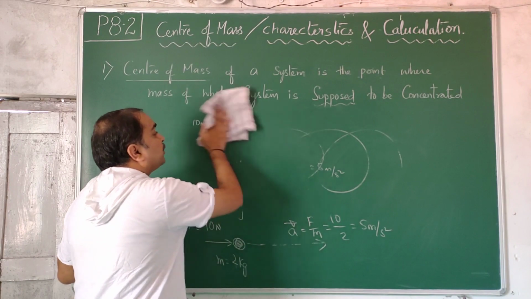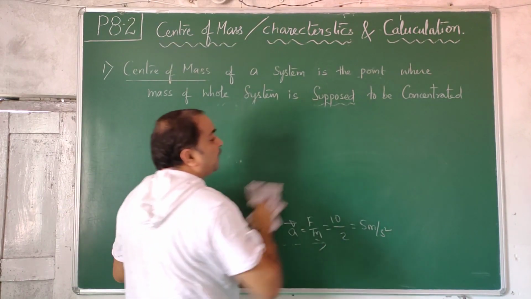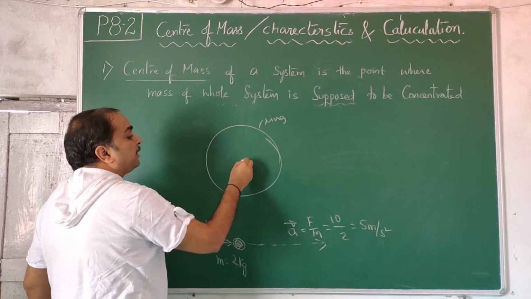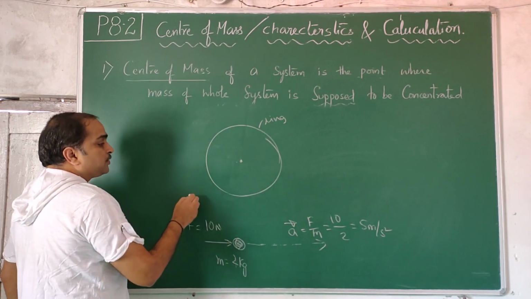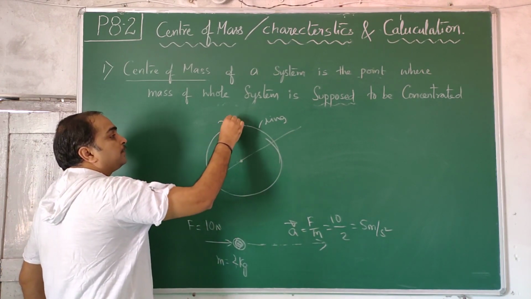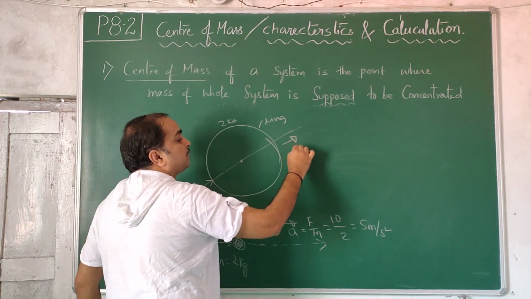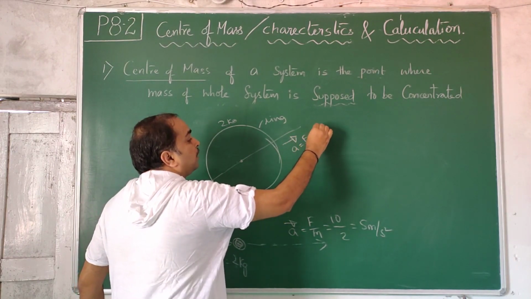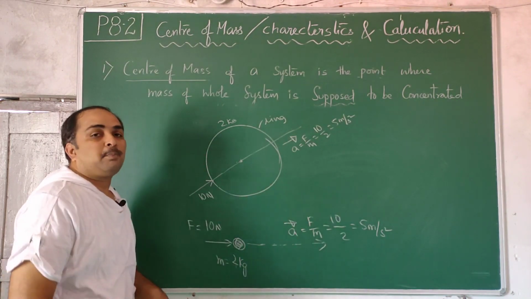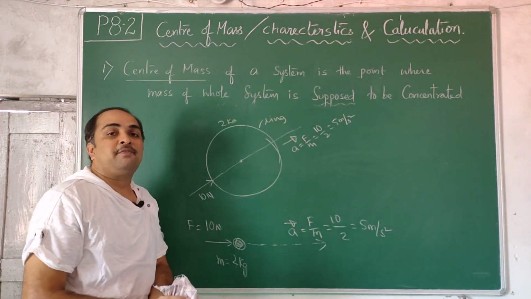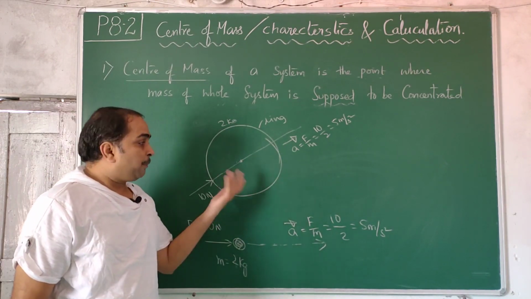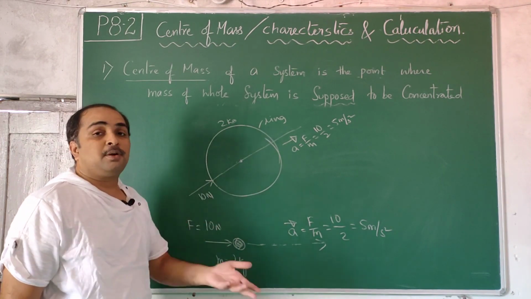Similarly, instead of this distribution, if there is a 2 kg mass which I made into a ring, and there is a center here. If my line of action of force passes through this center and I apply 10 newtons on this 2 kg ring, then it will accelerate with force by mass, that is 10 by 2, that is 5 meters per second square. So it will also behave like a point mass for me. Even though this mass is distributed along the periphery of the ring, it behaves like a point mass for me. So it is supposed, it is not true. Distributed mass is distributed mass, point mass is point mass.